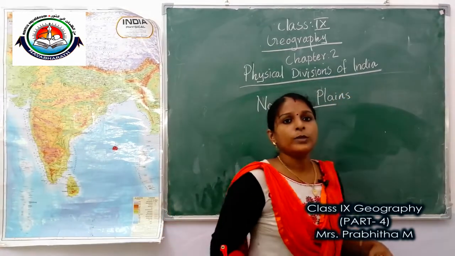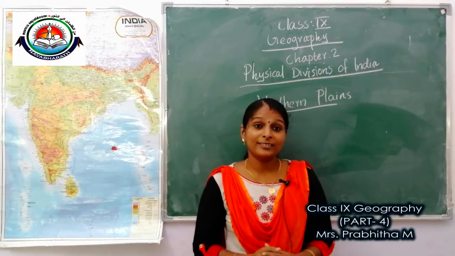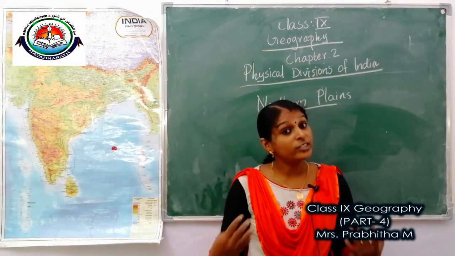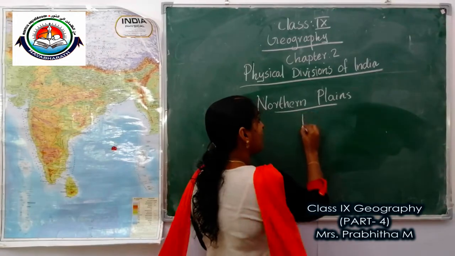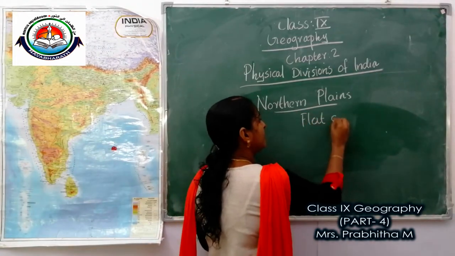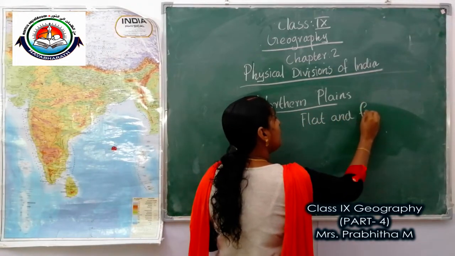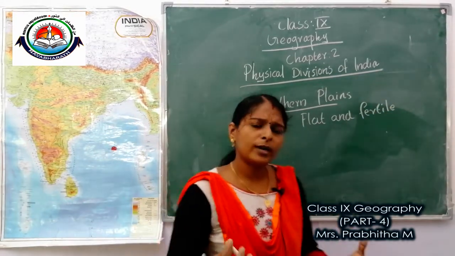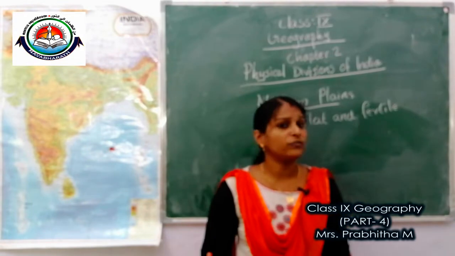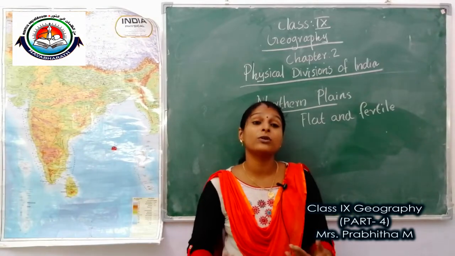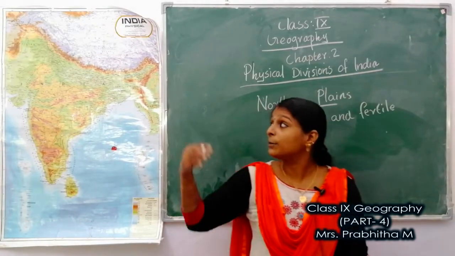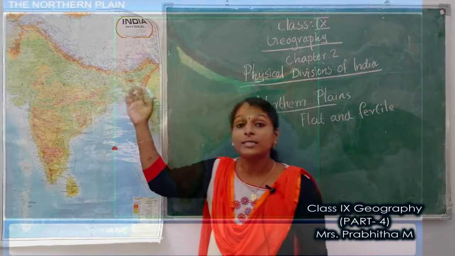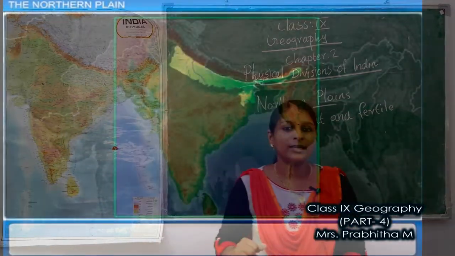Which type of land is called plains? Flat and fertile land. Plains are flat and fertile. Flat and fertile lands are called plains. We already located where the northern plains are on the physical map of India, right? Where are the northern plains located? Northern plains are located on the south of the northern mountains, isn't it?